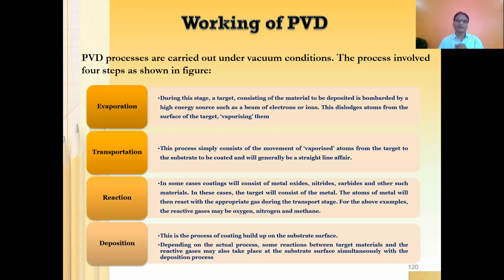Let me tell you briefly the working of a PVD machine. As far as physical vapor deposition is concerned, there are 4 steps: evaporation, transportation, reaction, and deposition. Evaporation means you first need to create a situation in which the material is going to be evaporated. Once you have the vapors, those vapors need to be transported to the substrate. So the second aspect is transportation.